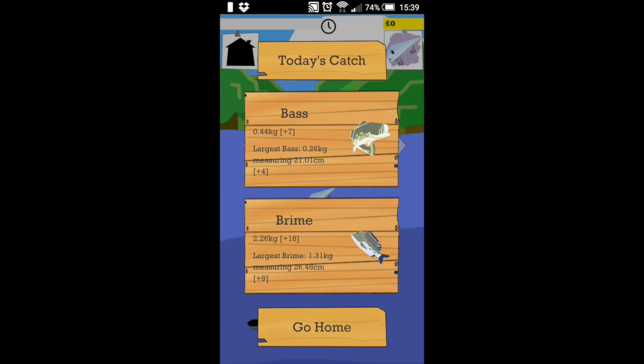It shows the total value of fish I've caught for each species, as well as the largest fish I've caught for this level. So I'm looking pretty good here. 7 quid's worth of bass and 16 quid's worth of bream. I've not quite paid for the trip here, but again, I've not used the entire day and I've not been playing as an actual player would. So I'm going to head home.